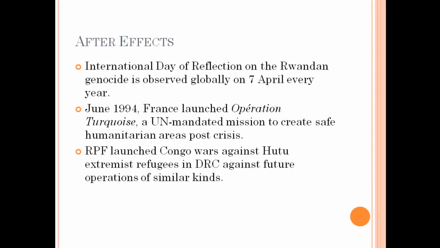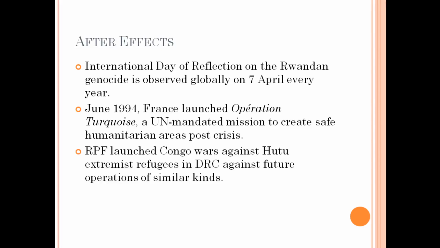The next major after effect was this, that RPF, the Rwandan Patriotic Force, took over control of the country. It was the majority community, the moderate Hutus, who were part of RPF. They overthrew the government which had led the genocide, and since then they are the ones who are in power. So RPF is in power in Rwanda.